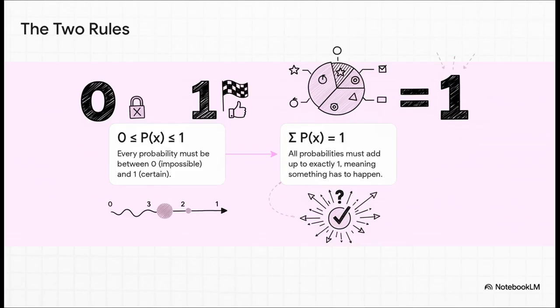You can't have a 150% chance of something happening, right? And second, if you add up the probabilities of all the possible outcomes, they have to add up to exactly 1, or 100%. That just means that something on our list has to happen.